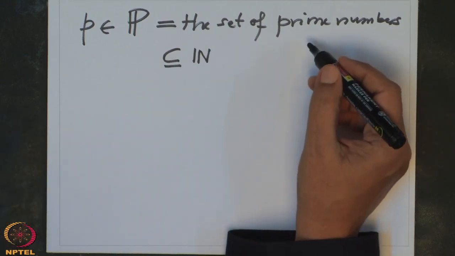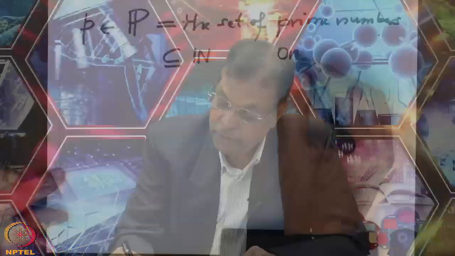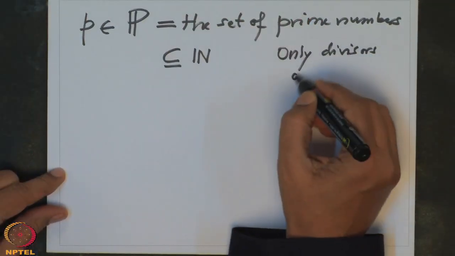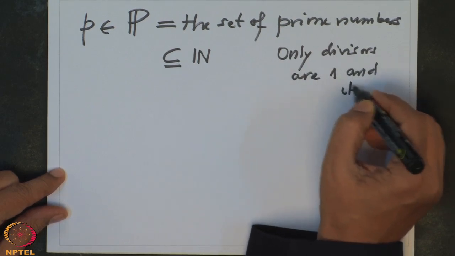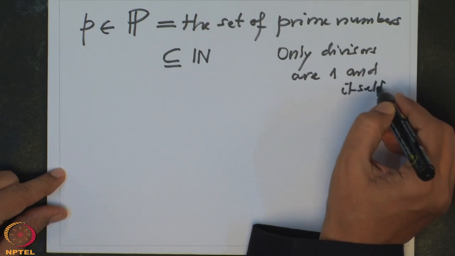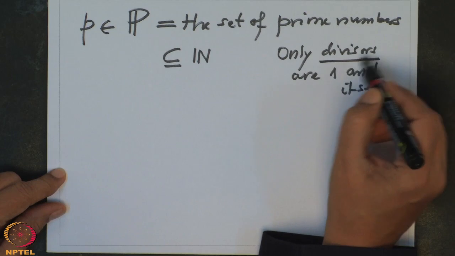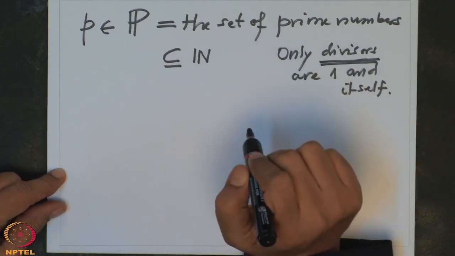Those natural numbers whose only divisors are 1 and itself. These are called prime numbers. Again, when I say only divisors, that means I am only taking divisors in natural numbers.